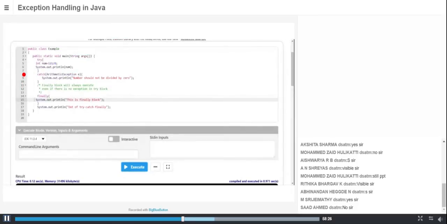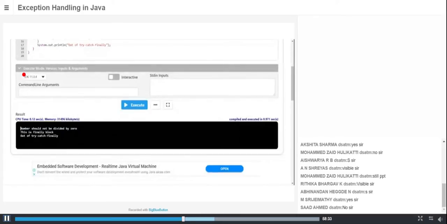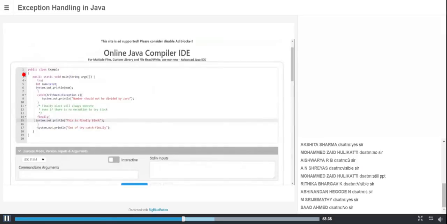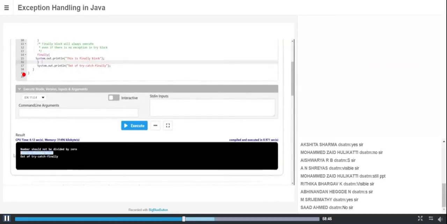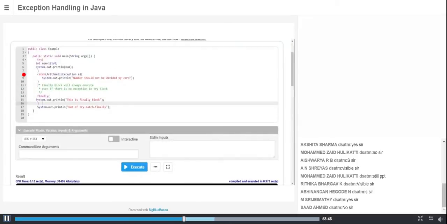Yes, of course, I have an exception. This is an arithmetic exception. The catch can handle that and gives an error message. Now it is handled and moves to the next line. I told you that whether I have an exception or not, whatever is present in finally always runs. So see, this is the finally block, and it ran. This is a normal statement present in the main function, with no relation to any try, catch, or finally block.